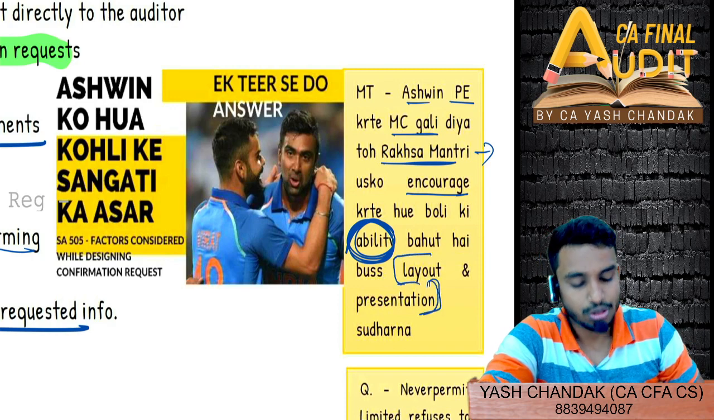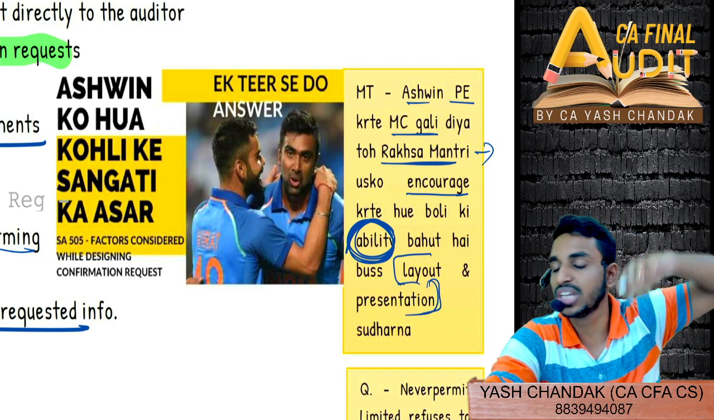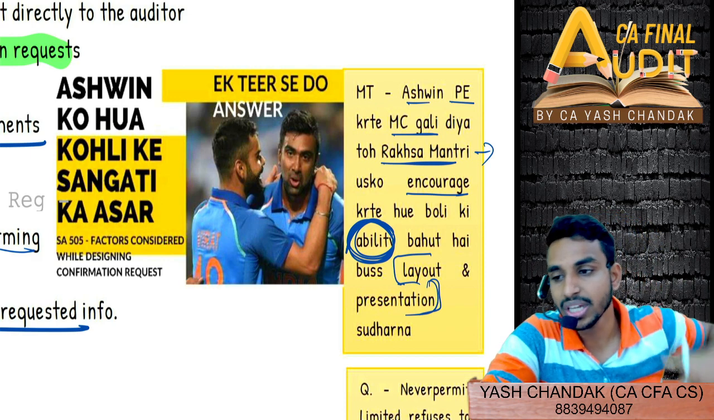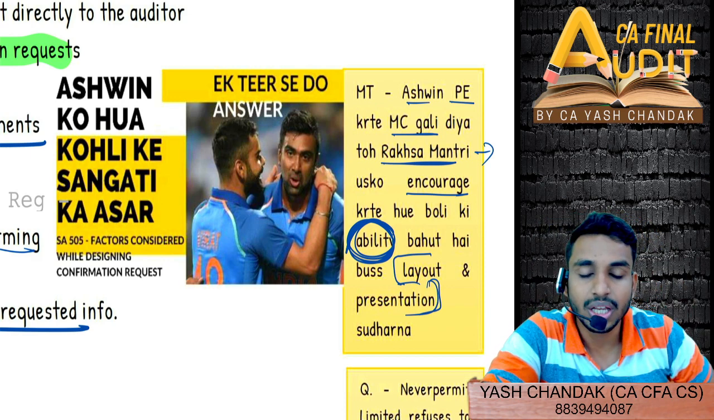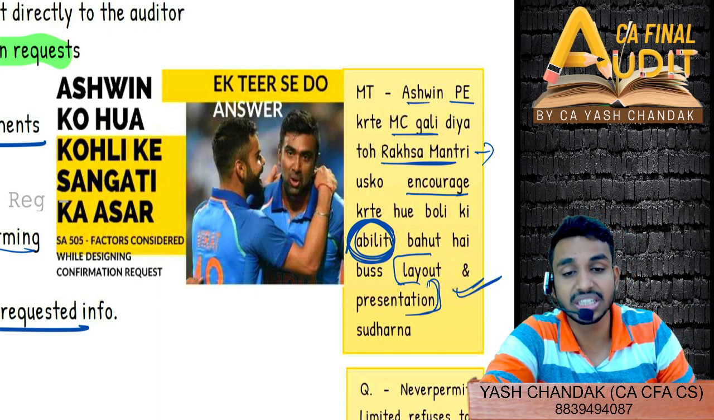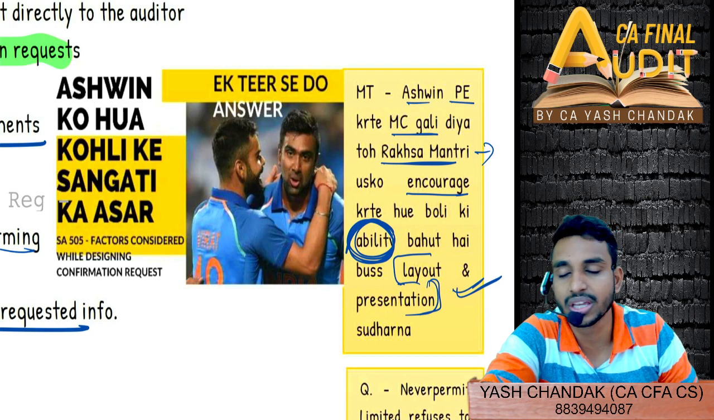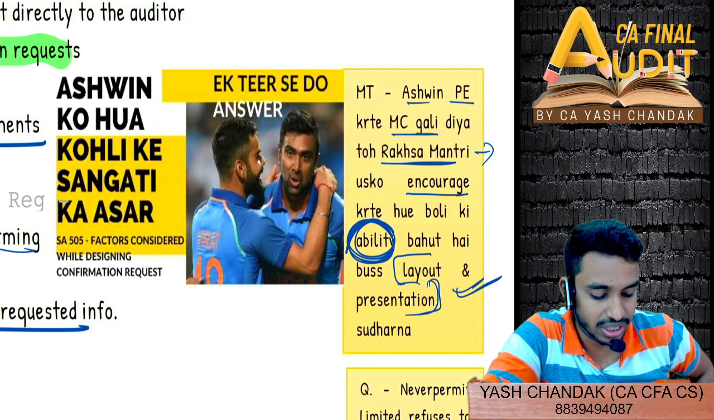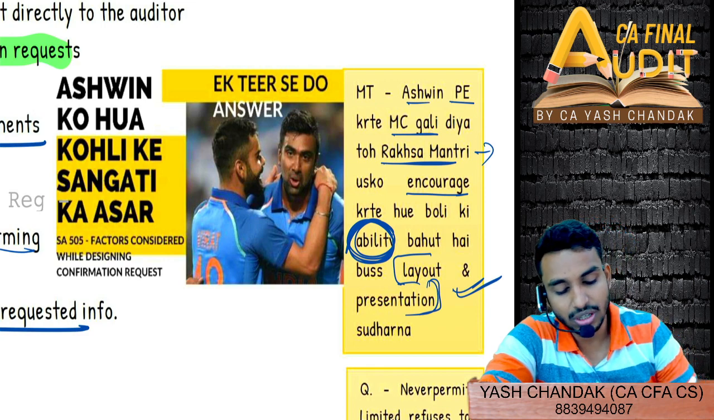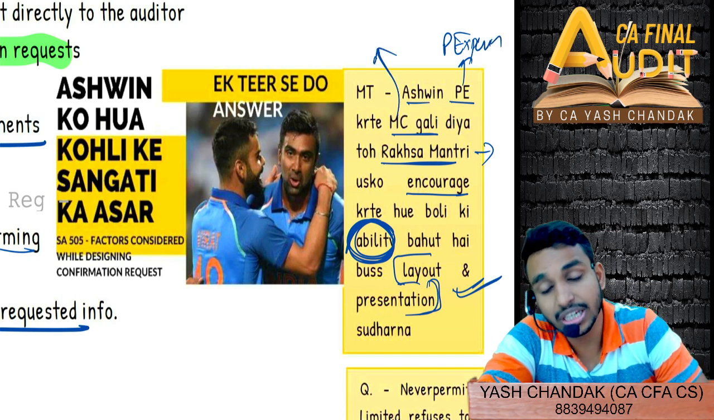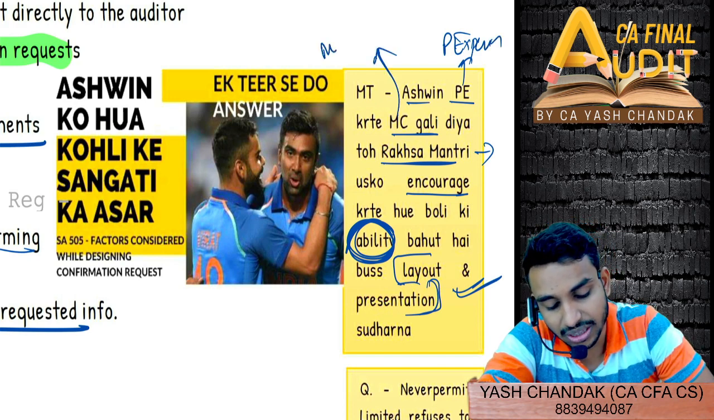and presentation. If you have seen how Ashwin bowls like a jalebi, he performs a jalebi sort of test before he actually delivers the right ball. So before that you have to change your layout and presentation. That is what the Raksha Mantri has to say: encouraged him and said okay, you have the ability, but you have to change the layout and presentation, and you will get all the points. P means prior experience. MC here is not matters of complexity, it is methods of communication.